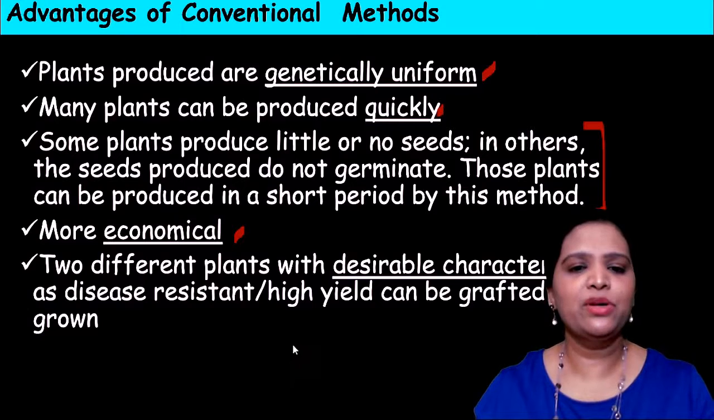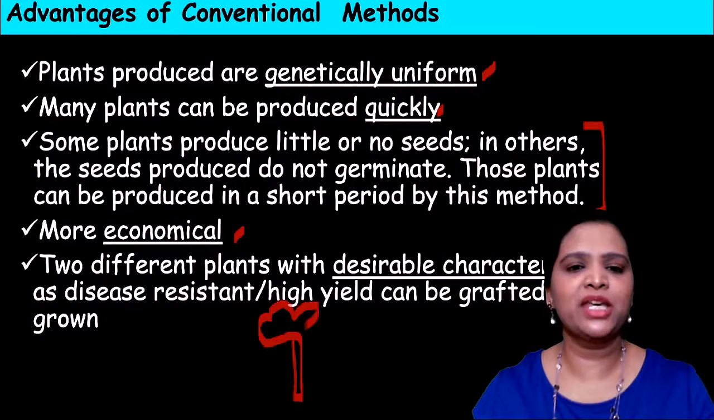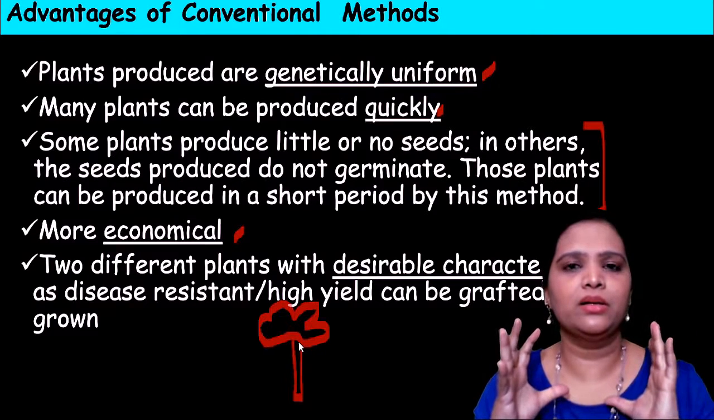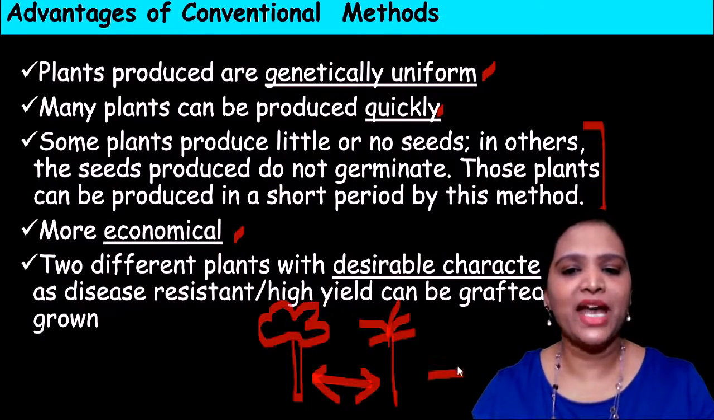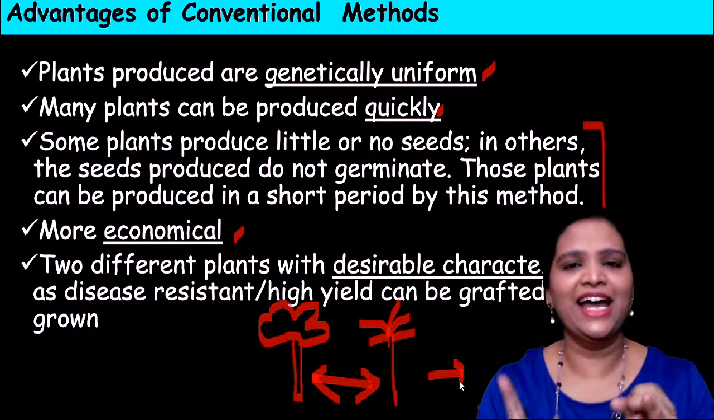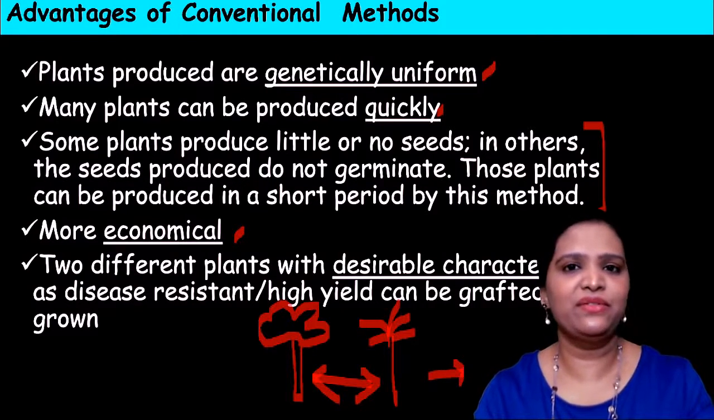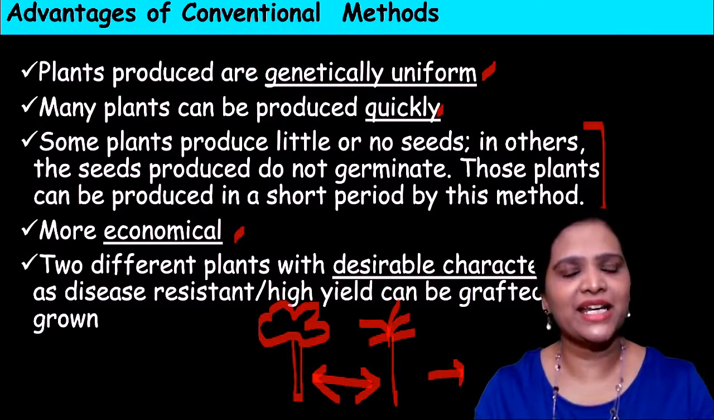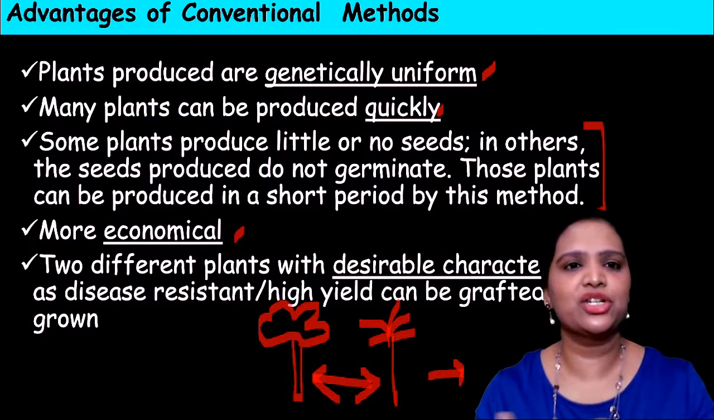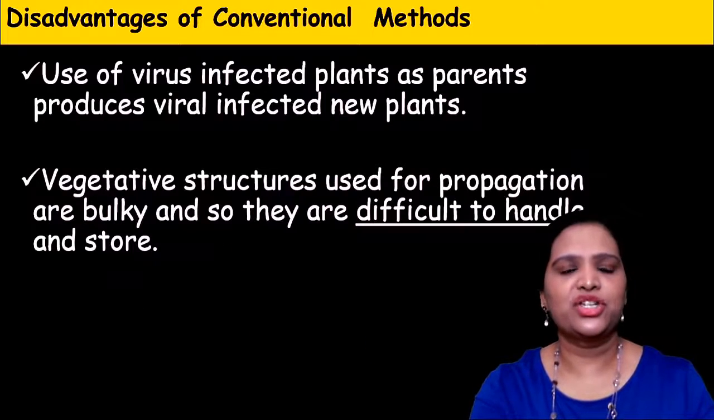Okay. So for example, if there are two plants, one plant is giving more yield, and another plant is highly resistant to fungal infection. If you fuse these two plants by grafting, the hybrid will have both high yield and high resistance to infections. So whatever desirable character we want, we can achieve by this conventional method of artificial reproduction.